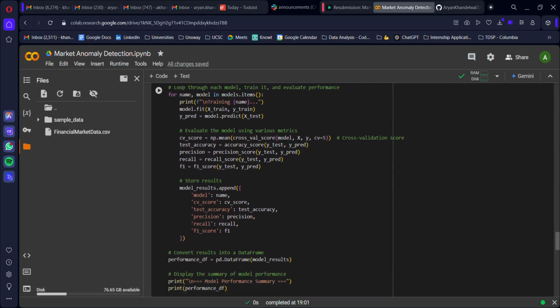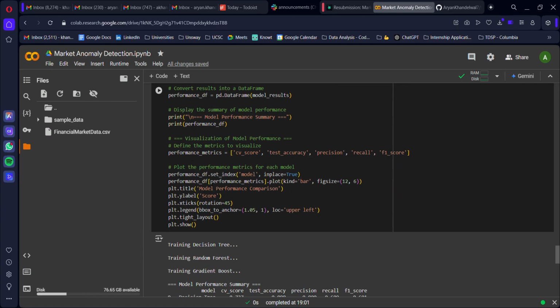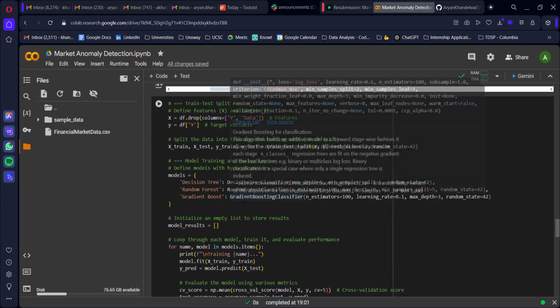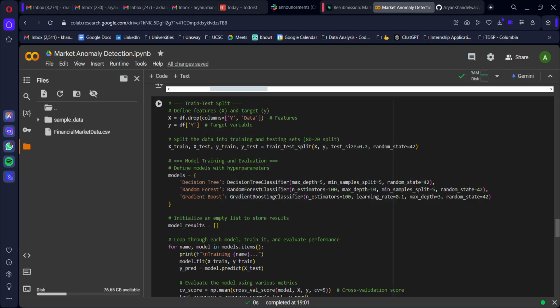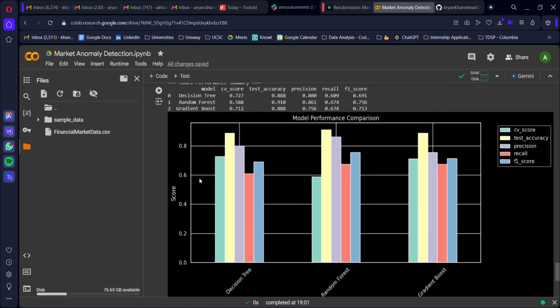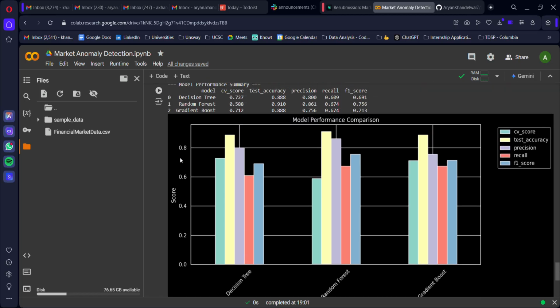Upon getting this information, we can then figure out which model yields the best output for the data present within the rolling mean data set. If you go down over here, you can see the model performance comparison, where the score is given on the y-axis for the decision tree, the random forest, and the gradient boost.